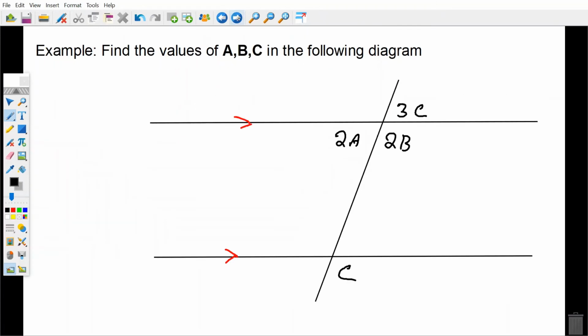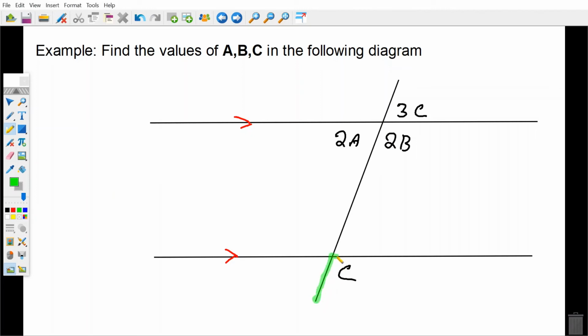Let's do another one. This time we've got a few more letters. We've got A's, B's, and C's, and we have to find the value of A, B, and C. So for this one, the first thing, and again, this is just about writing down things you know and then seeing what you can use and what you can't use.